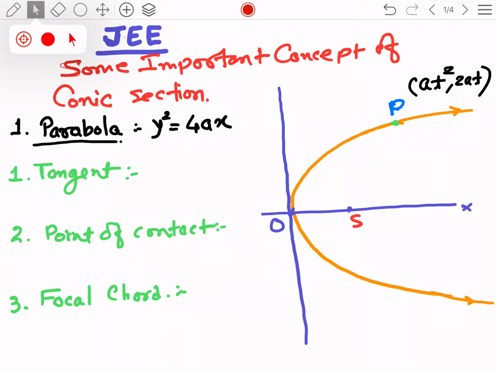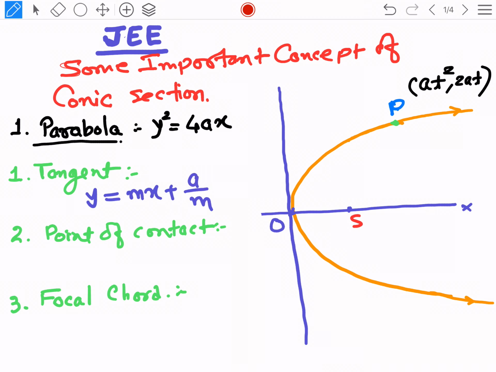So dear students, please remember the equation of tangent at any point of a parabola will be represented by y is equal to mx plus a upon m. This is the general equation of tangent at any point of the parabola, where m is the slope of the tangent.